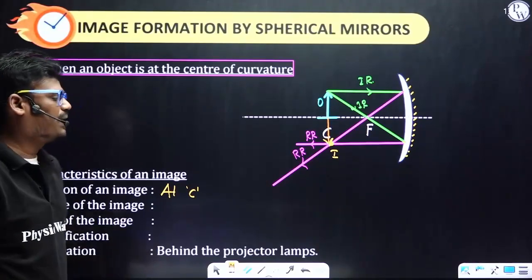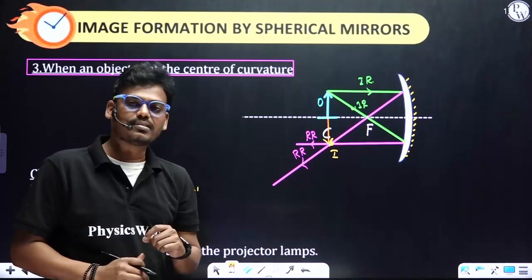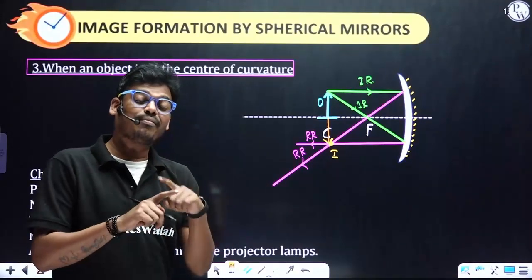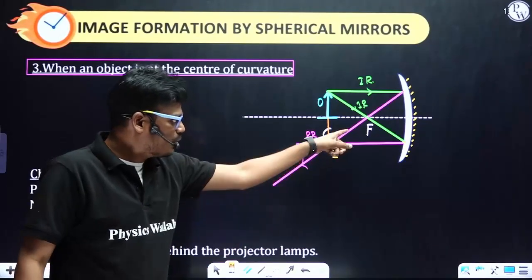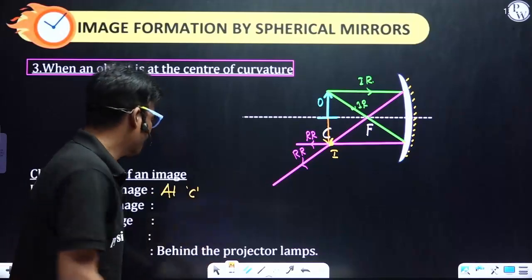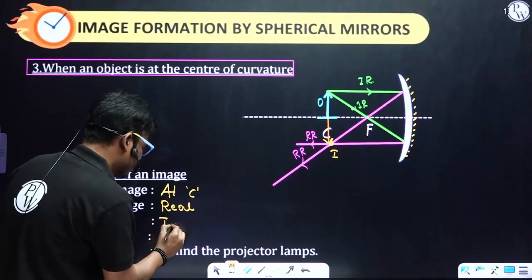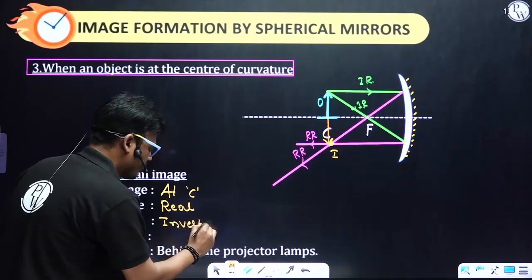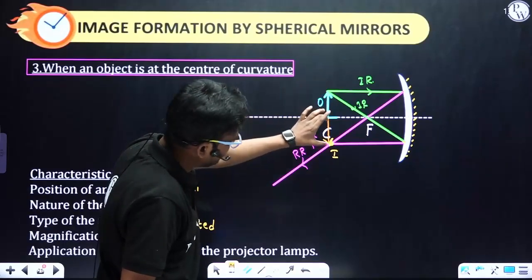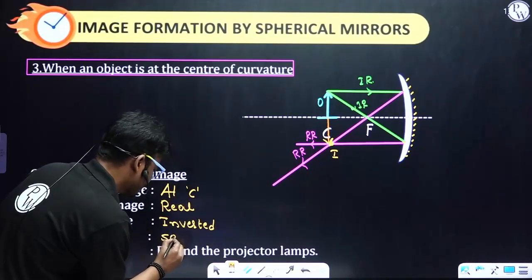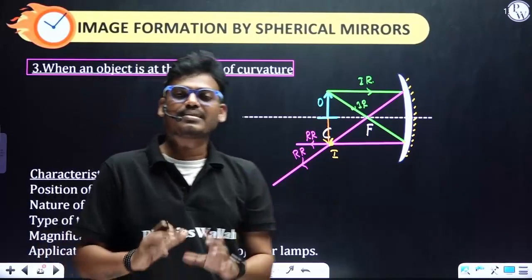Nature of the image means whether it is a real image or a virtual image. Let's concentrate on the reflected rays. What do you need to observe? Whether the reflected rays are meeting or appear to meet. Here you can see two reflected rays are actually meeting. That means a real image, and a real image is an inverted type. And magnification: the size of the object and the size of the image are the same.